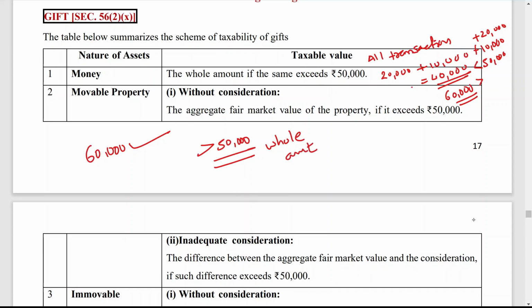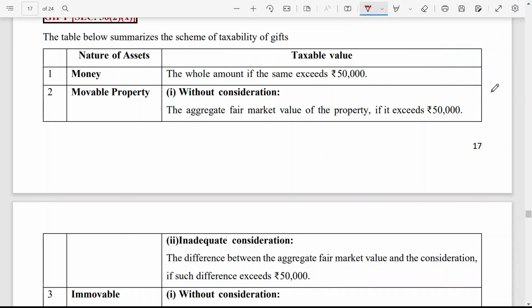And if the amount is less than or equal to 50,000, then nothing is taxable in case of money. You have to consider all the transactions during the year. Whatever cash gifts you have received, you have to make a total, and then the total is compared with 50,000, whether it is less than or more than 50,000.